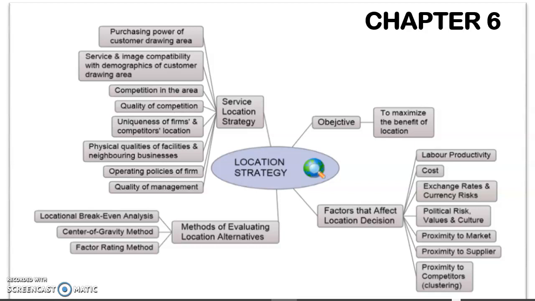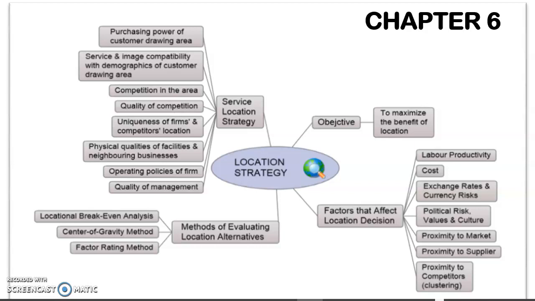Okay, and then the next one, physical qualities of facilities and neighboring businesses, which support each other's business. Let's take an example of a restaurant near the CMAT area.